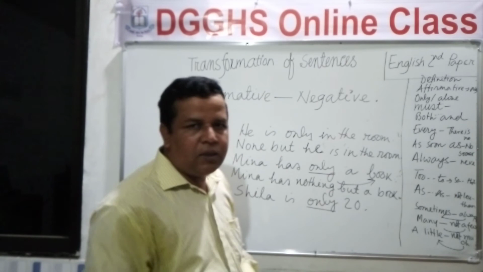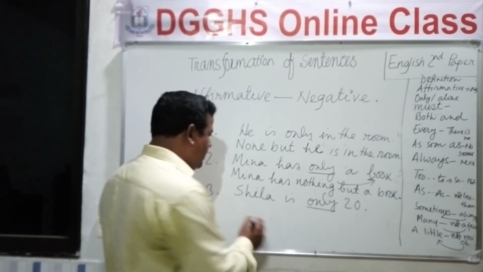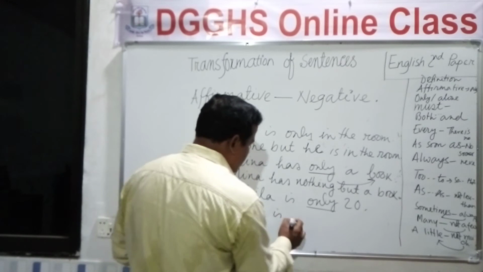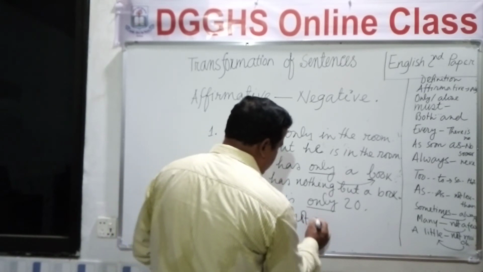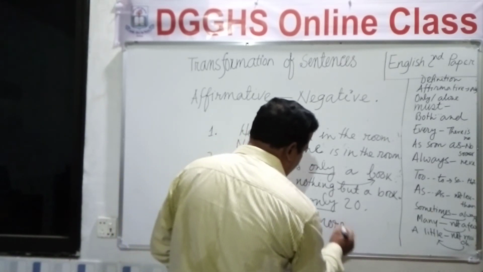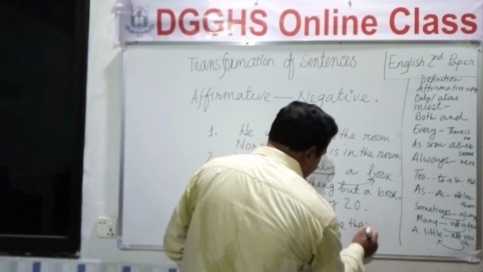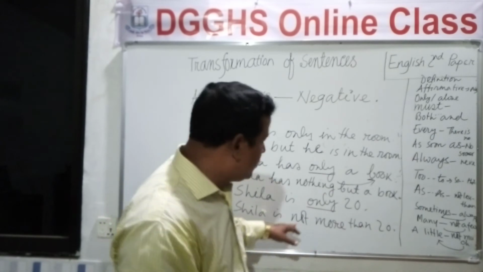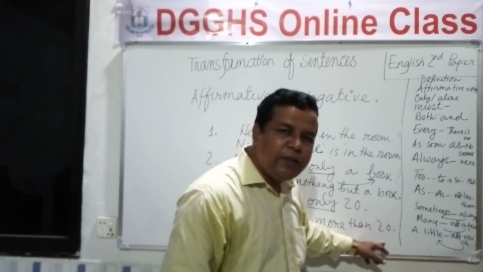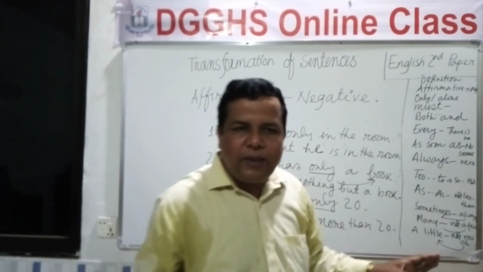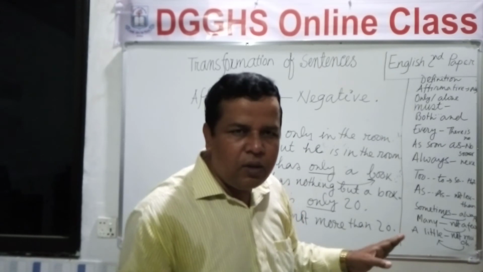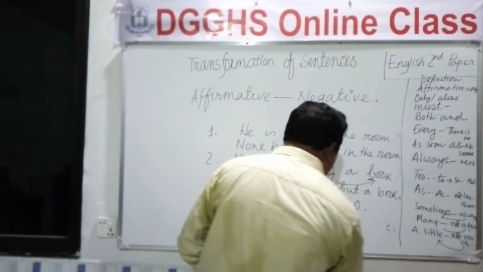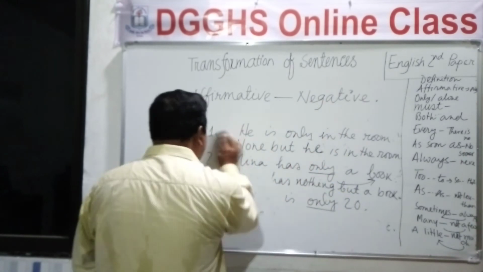Okay, so let's do it. Sheila is not more than 20, or you can also write not less than 20. Clear, everybody? Sure?